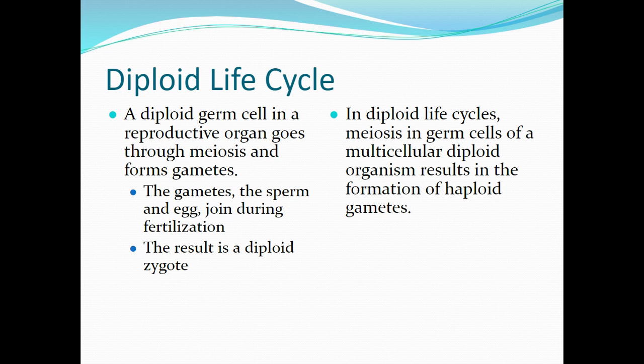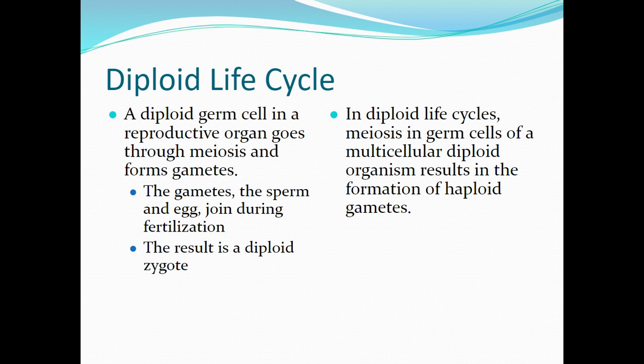A zygote will then go into the reproductive stages of mitosis. So it goes from a single cell to 2 cell to 4 cell. The 8 cell stage is what we consider the first stage. And then it will form a blastula and go off to make what we know as a baby.